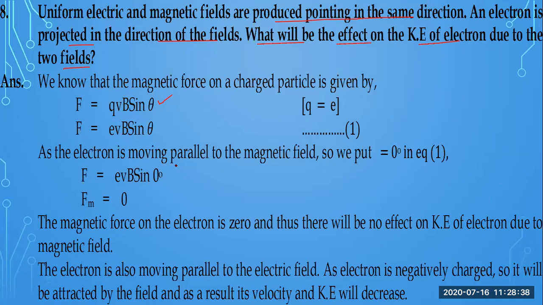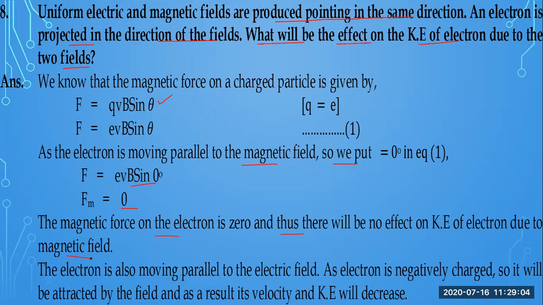As the electron is moving parallel to the magnetic field, we put the angle in equation 1. So it will be e v B sine theta, because it is moving in the same direction. So there will be zero angle. So the magnetic force on the electron is zero, and thus there will be no effect on the kinetic energy of the electron due to the magnetic field.